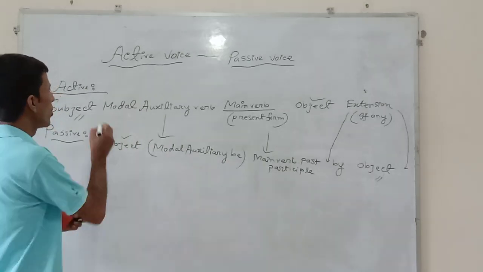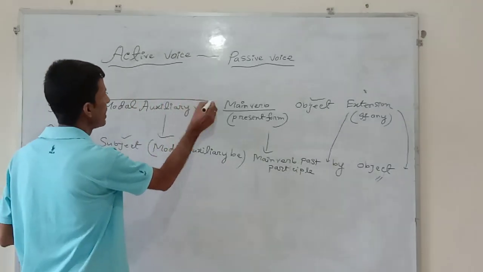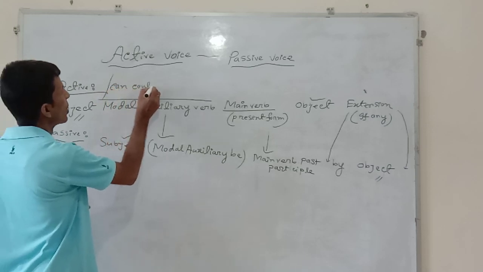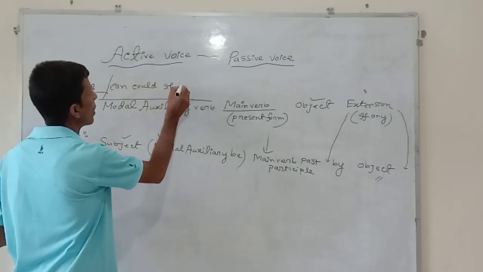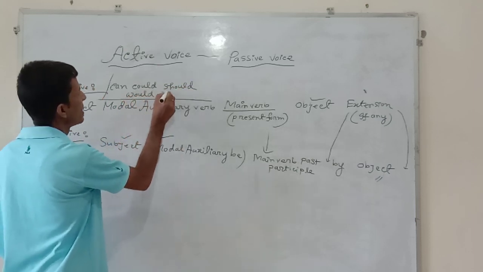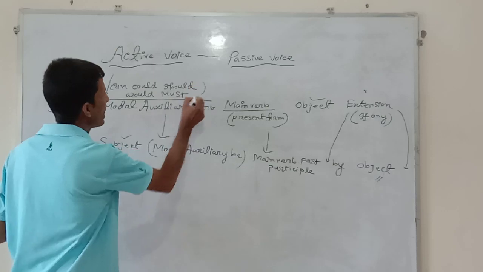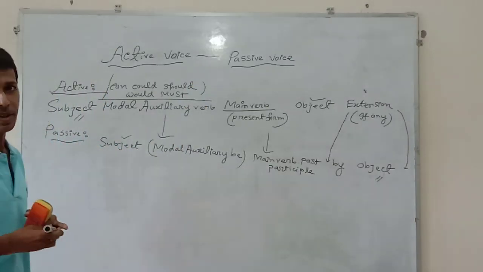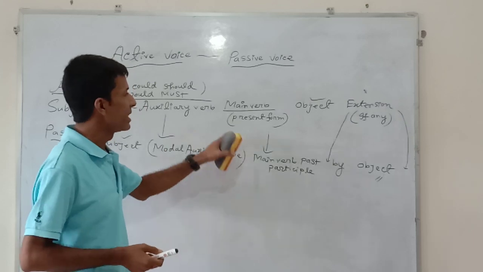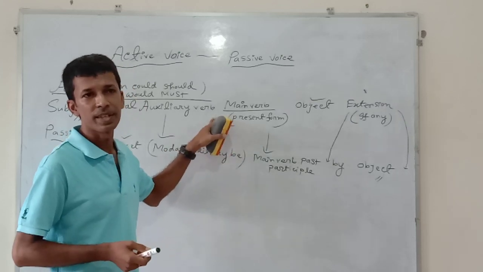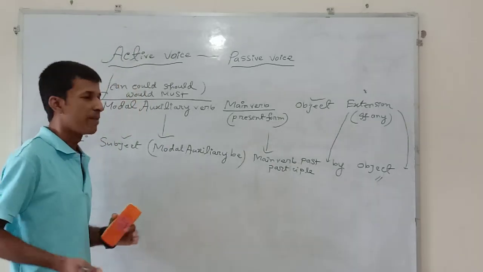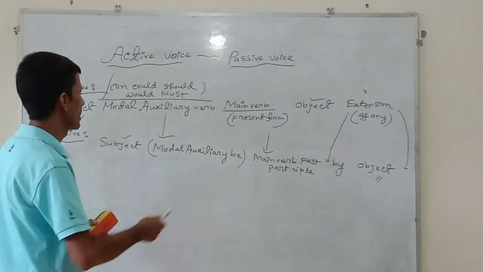Perhaps you know that modal auxiliaries are can, could, should, would, must, etc. By writing all these modal auxiliary verbs, you will be able to understand that in this way the active voice will have to be transferred into the passive voice.